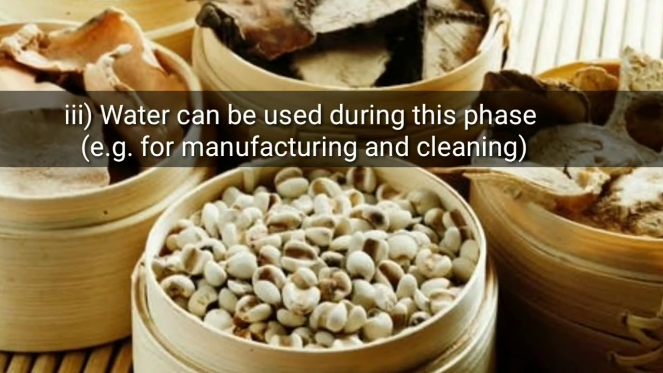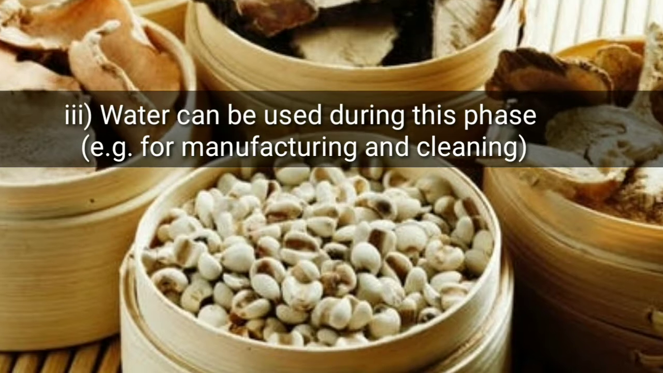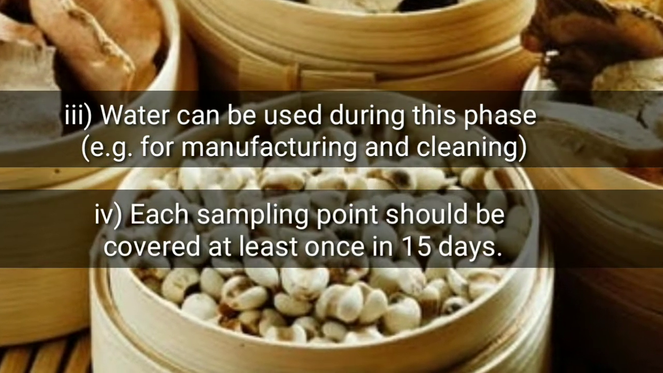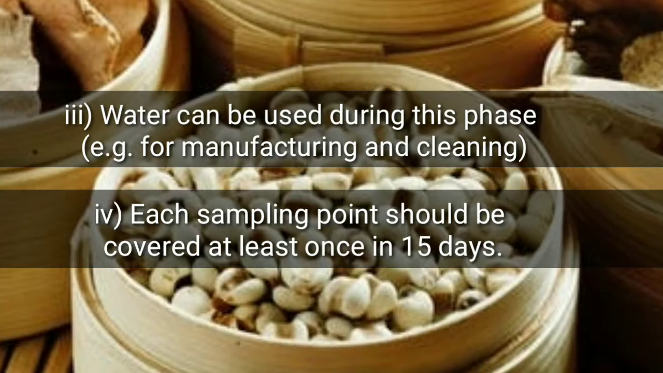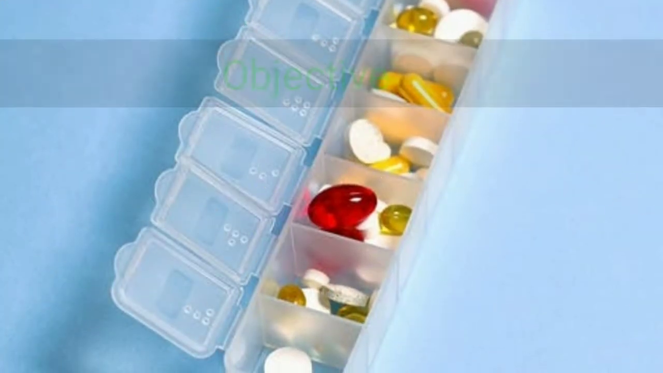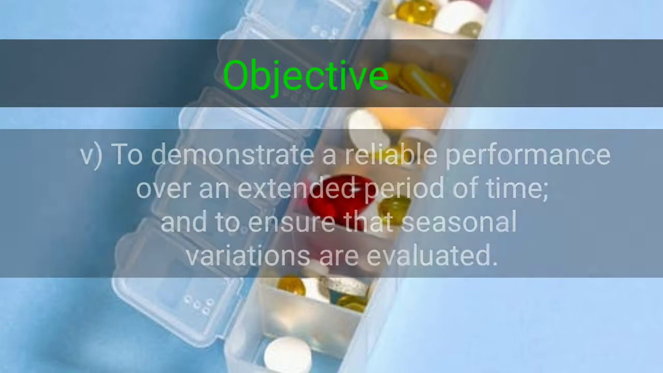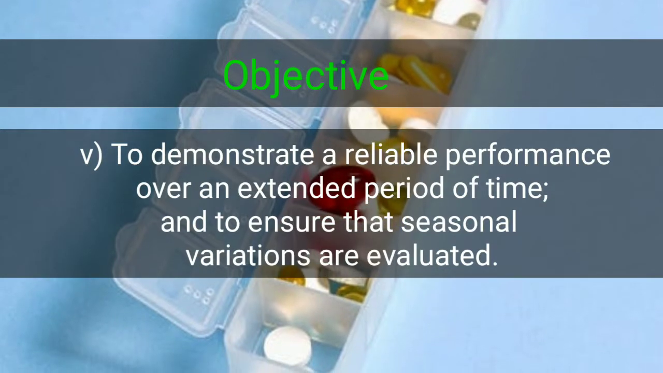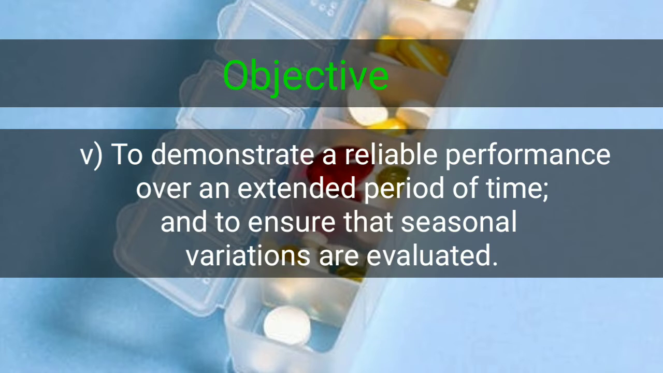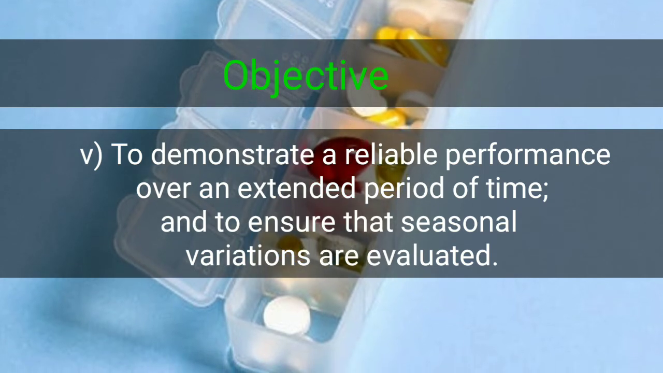Purified water can be used during this phase, for example, for manufacturing and cleaning. Each sampling point should be covered at least once in 15 days. The objective of this phase is to demonstrate a reliable performance over an extended period of time and to ensure that seasonal variations are evaluated.